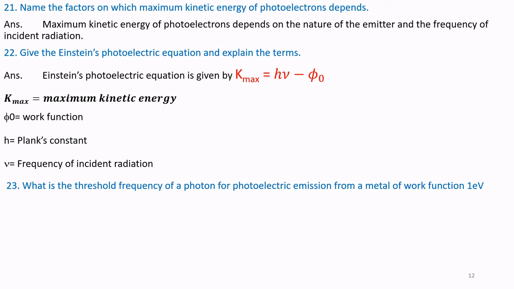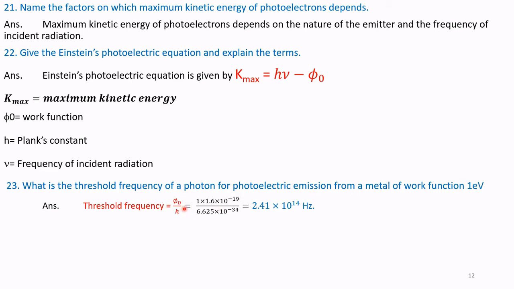Question number 23. What is the threshold frequency of a photon for photoelectric emission from a metal of work function 1 electron volt? In this question, we are asked to calculate the threshold frequency of a photon for photoelectric emission from a metal whose work function is 1 electron volt. Let us answer it. Threshold frequency is given by phi naught divided by h.